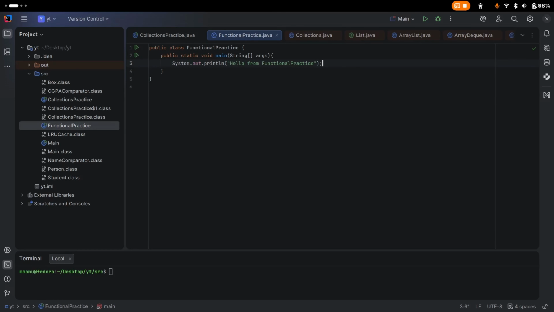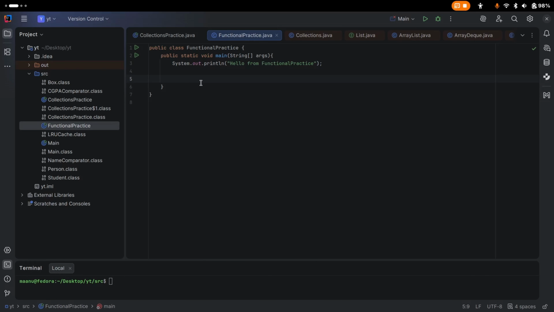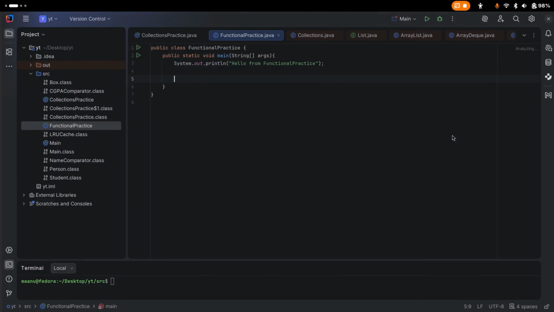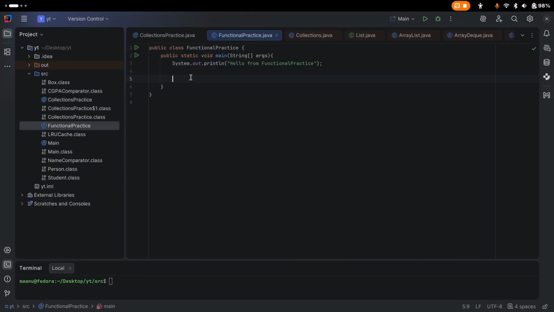Okay, so hello from functional practice. Back in 1995, when Java came, Java was a purely object-oriented language. Everything was objects and classes. Let's say we wanted to pass a piece of behavior, like sorting an array of strings by their length.